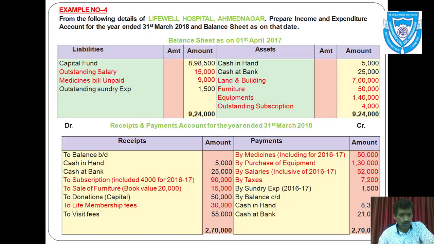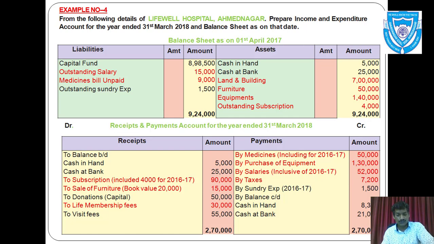Again, to sale of furniture. Furniture is sold and the book value of furniture is rupees 20,000, but it is sold for rupees 15,000. Now you can get that when book value of furniture is 20,000 and it is sold for 15,000, that means it is sold less than book value. That means 5,000 there is a loss.